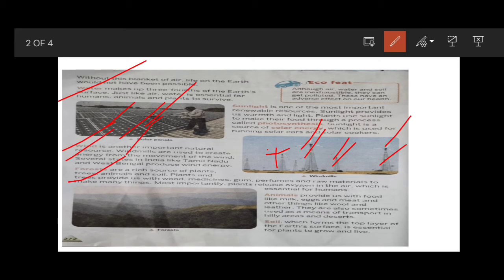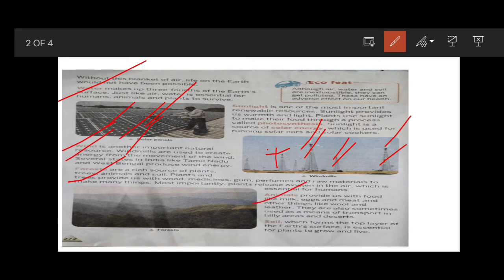So raw materials are also used to make many things. Most importantly, plants release oxygen in the air, which is very important for the survival of human beings.